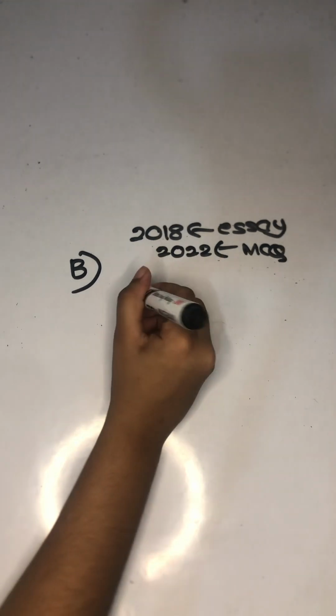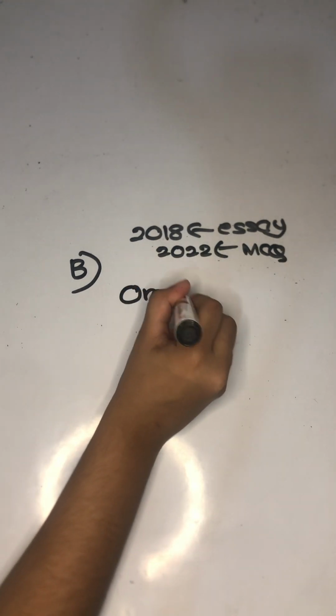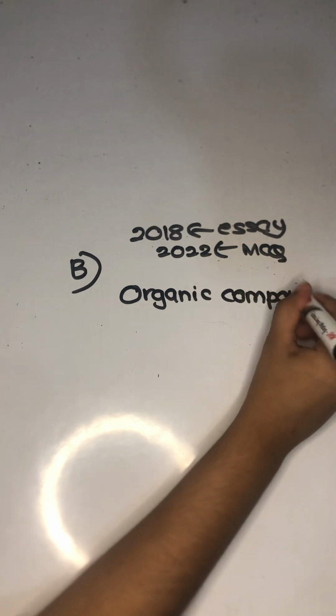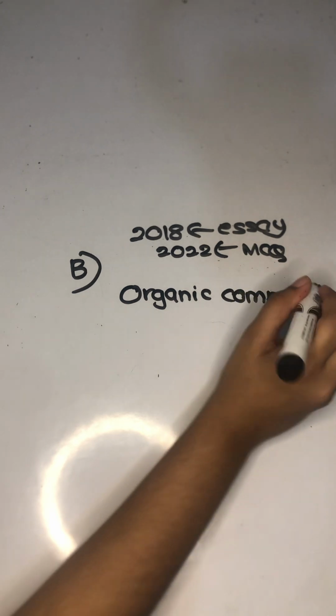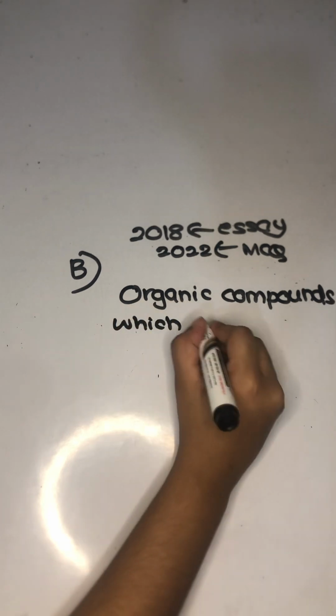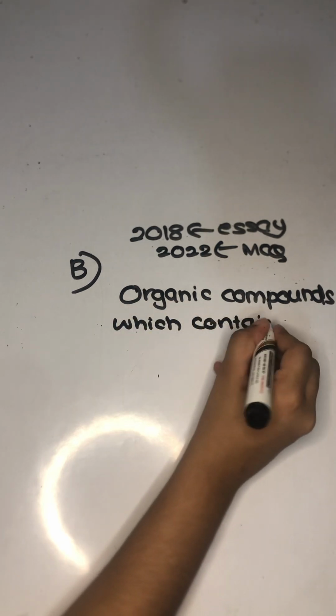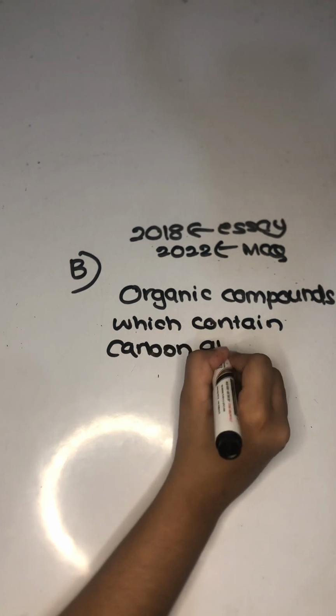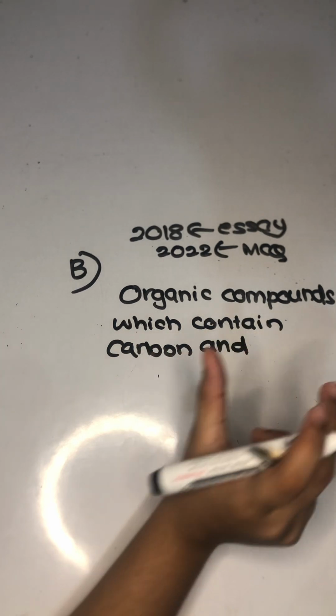It is organic compounds. That's the first word that you must write, because organic means carbon containing compounds. Organic compounds which contain carbon and hydrogen only. The word only must be there.